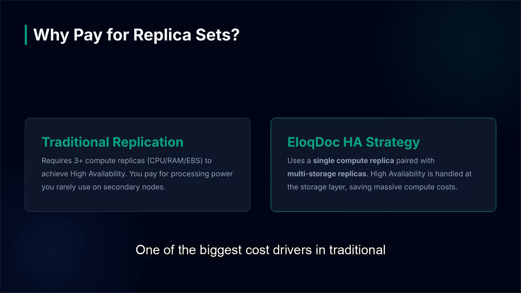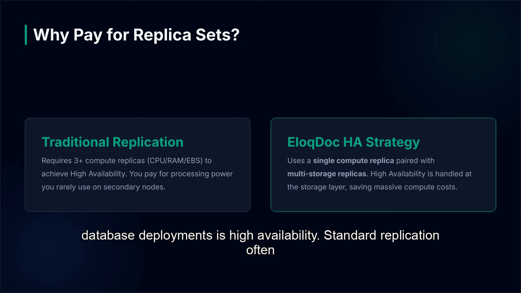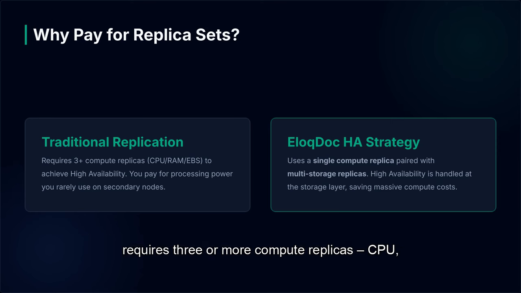One of the biggest cost drivers in traditional database deployments is high availability. Standard replication often requires 3 or more compute replicas, CPU, RAM, and EBS, just to achieve HA. You end up paying for processing power on secondary nodes that you rarely, if ever, fully utilize.